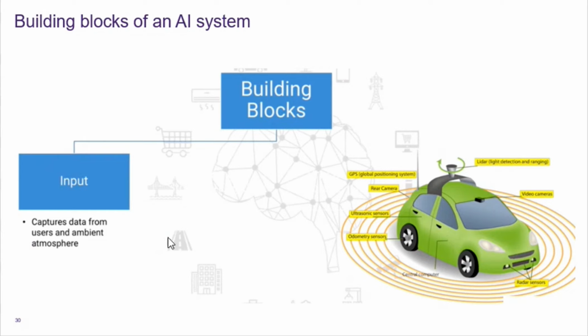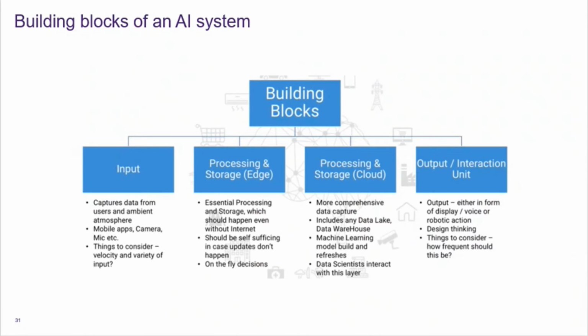So once you capture this data from the input units, you would need to either store it or run computation on it. Both of these can happen on the system, typically called AI on the edge, or they could happen on the cloud. So you need to decide what data would get stored on the edge, and what computation should happen on the edge, where you would typically have limitations on the compute environment. These are some of the decisions, like whether you want to store the data on the edge or on the cloud.